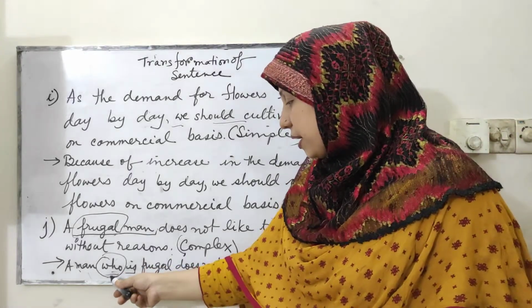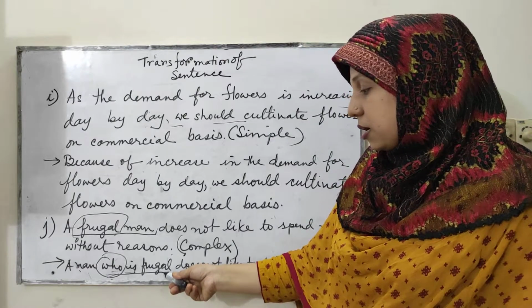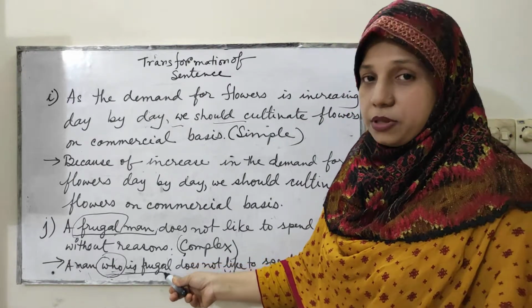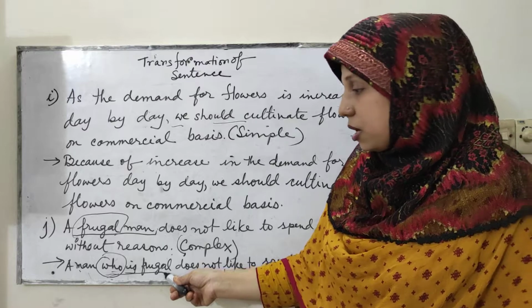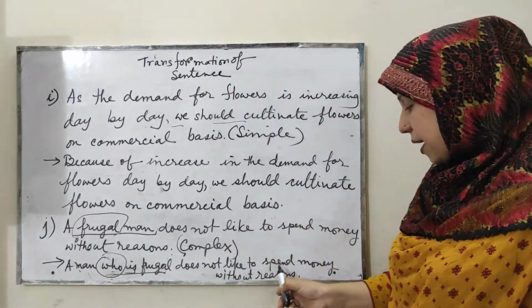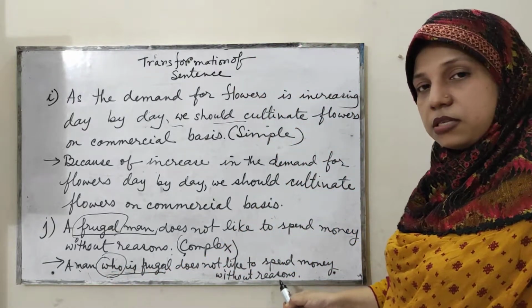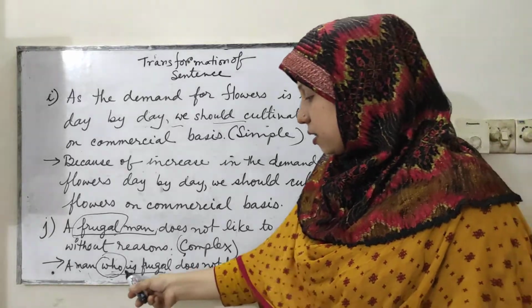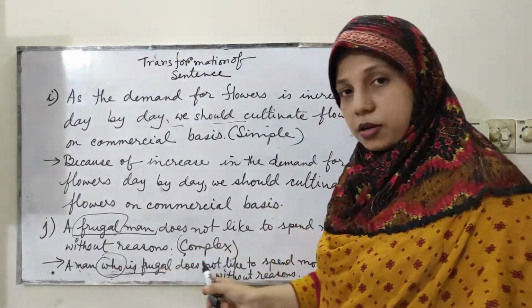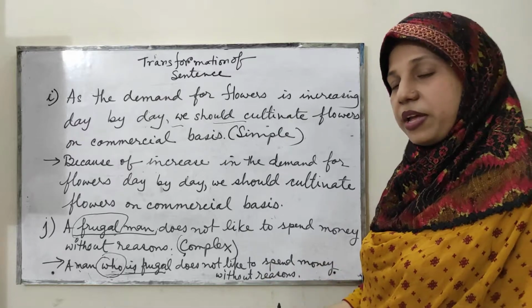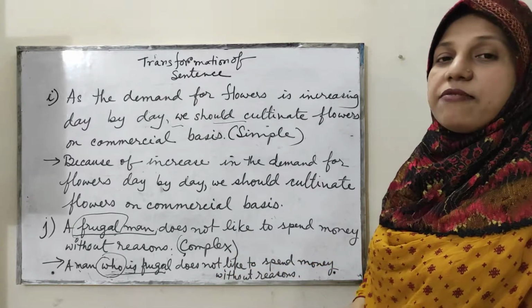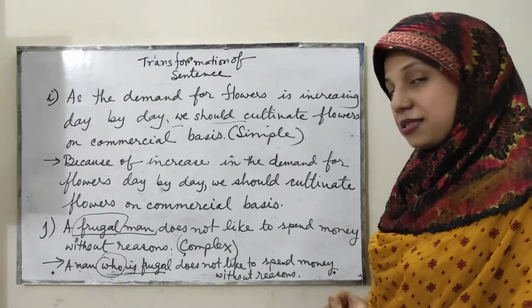Here who is frugal is not the principal clause. This is a subordinate clause. And a man does not like to spend money without reason is the principal clause. And this clause has to depend on the other clause to give it a full meaning. So this is how we have to make it a complex sentence.